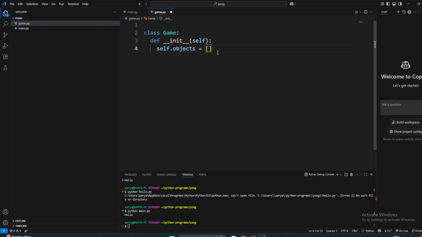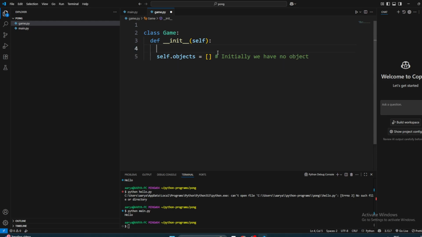But what is it right now? Right now it's empty. It's an empty array. It doesn't have any objects, so it's empty. Initially, we have no objects in the game.